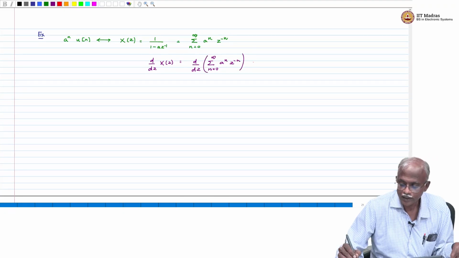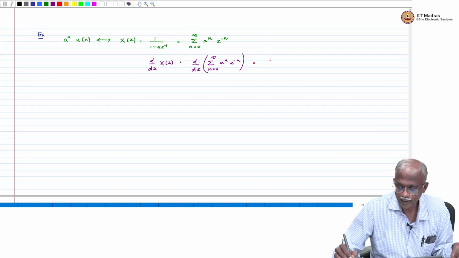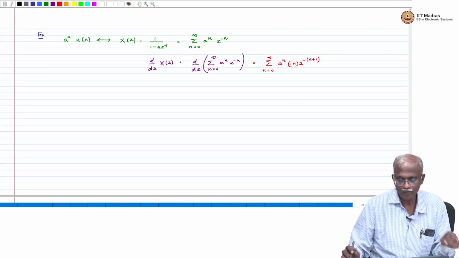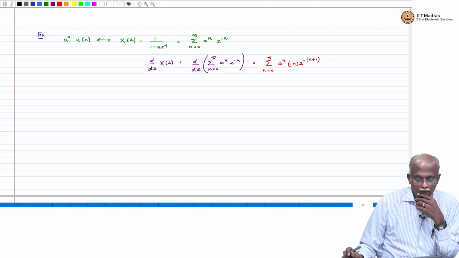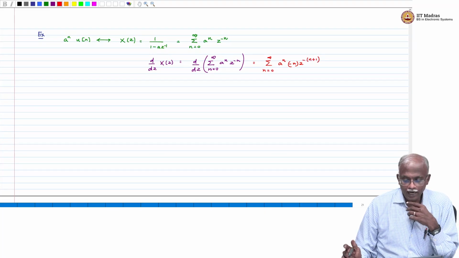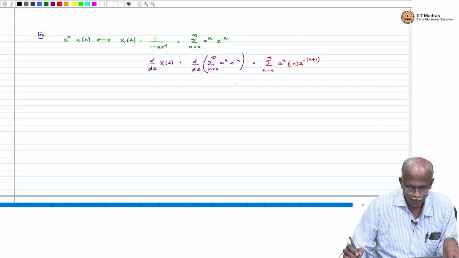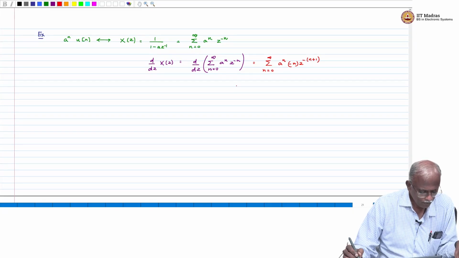If you write down the differentiation, then what you will get is summation n equal to 0 through infinity, taking the differentiation inside, a power n times minus n z power minus n plus 1.